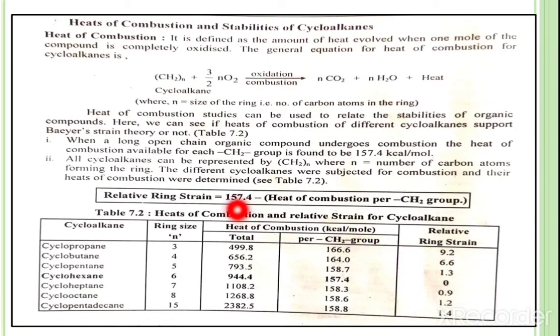Why 0? Because 157.4 minus 157.4 gives 0 ring strain.